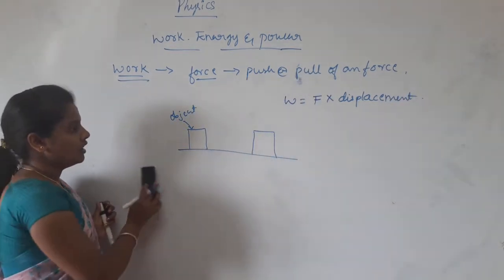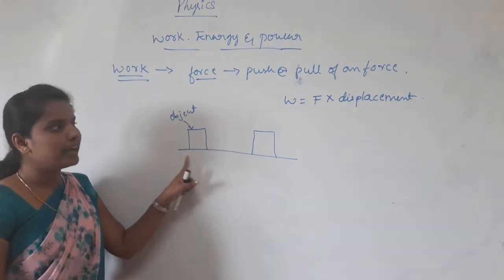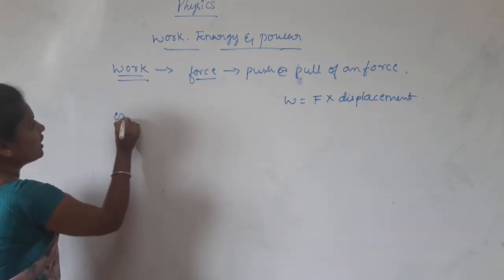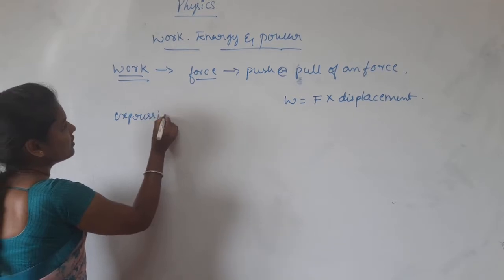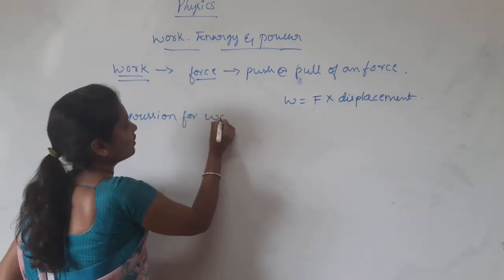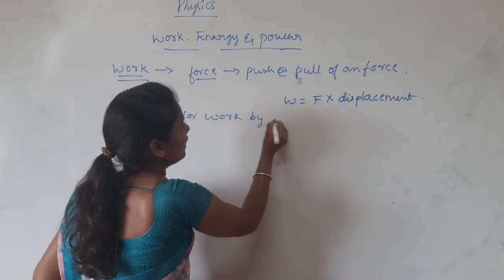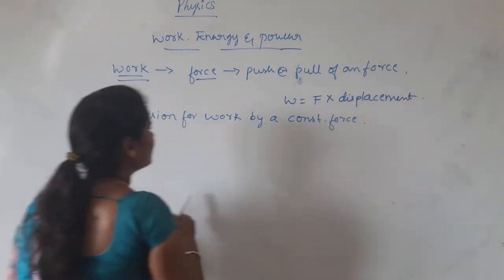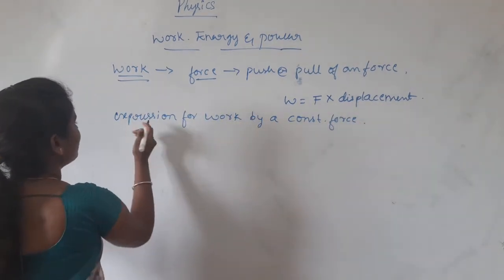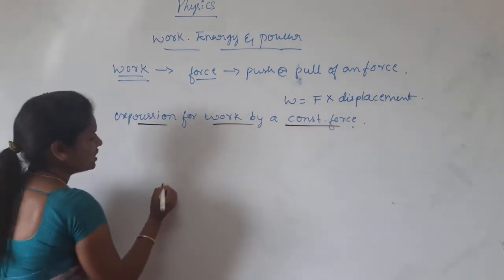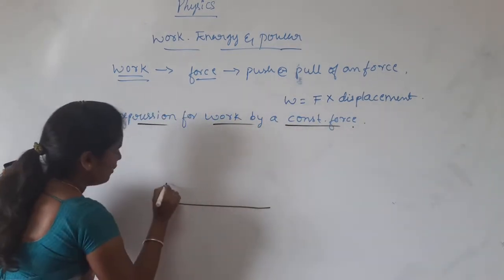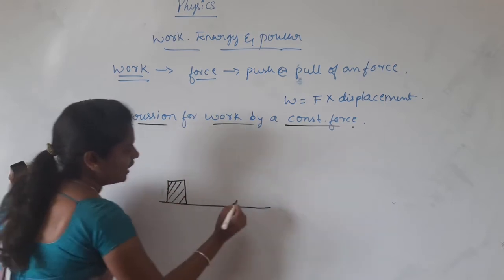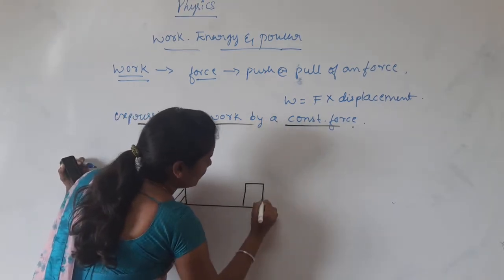So here, what is the expression for work done by a constant force? Now we are going to derive the expression for work done by a constant force. Just consider a diagram. This is a surface. I will place a body here, and when we apply some force, it gets displaced.